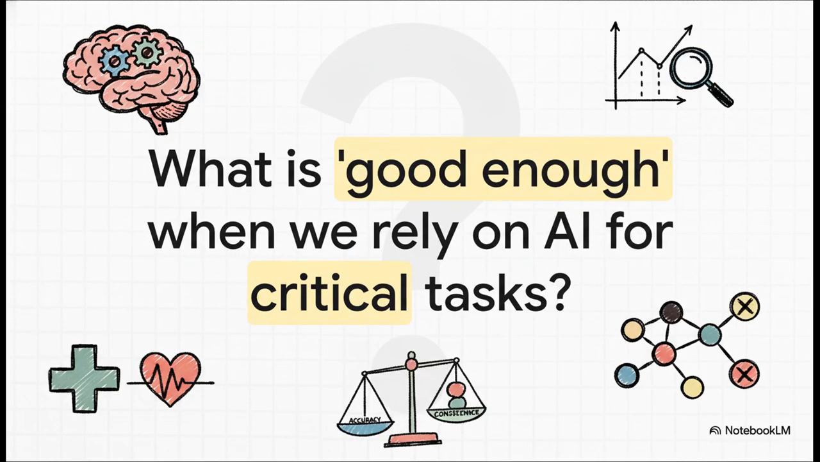And that really leaves us with a final, much bigger question. A model could be 99% accurate at spotting tumors in medical scans. But what if that 1% it gets wrong are all false negatives, telling sick patients that they're perfectly healthy? See, understanding where a model fails is often way more important than its overall score, and it forces us to ask that really tough question, what is good enough when we're counting on AI for these critical decisions?